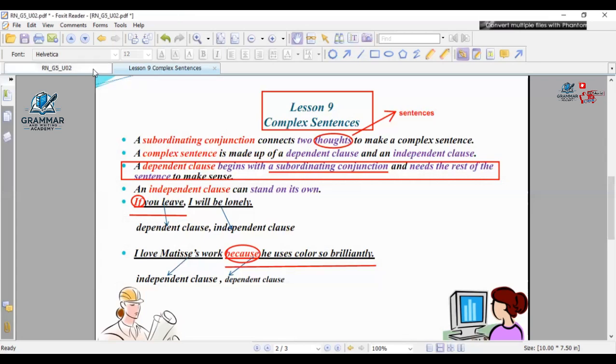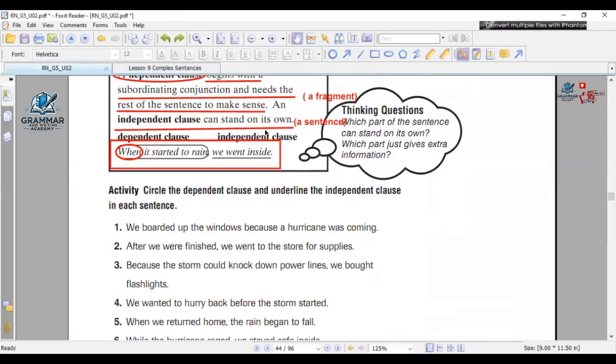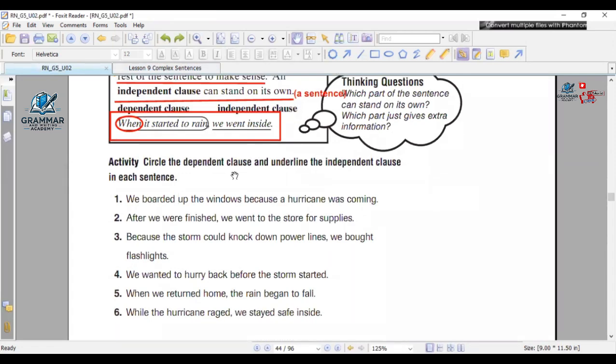I'm gonna move right now to this exercise down. Activity. Circle the dependent clause and underline the independent clause in each sentence. This is what you're gonna make with me right now. Here, make a circle on the dependent clause, and here, underline the independent clause.